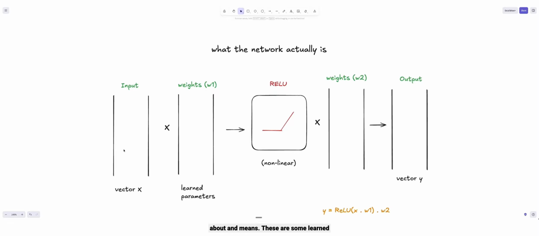And these are some learned parameter weights, and there are some activation functions like ReLU. This is a non-linear activation function. An activation function is applied to the output of a neuron, meaning it introduces non-linearity, enabling the model to learn and understand complex data, right? Every layer, every model, all of it, multiply by a matrix, and then we get the results and then multiply again. Repeat this a billion times and we get there, right?